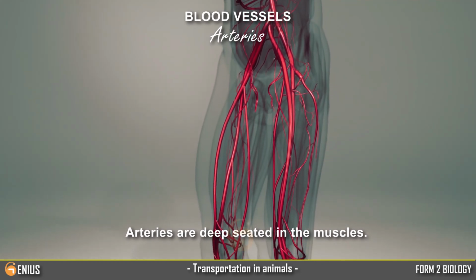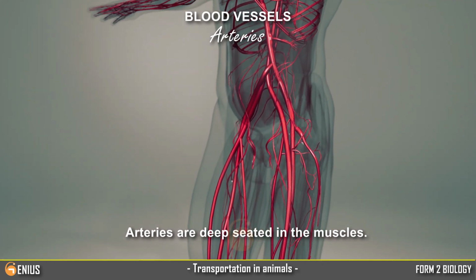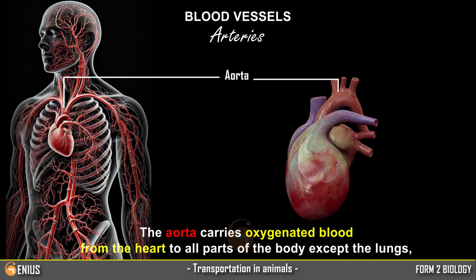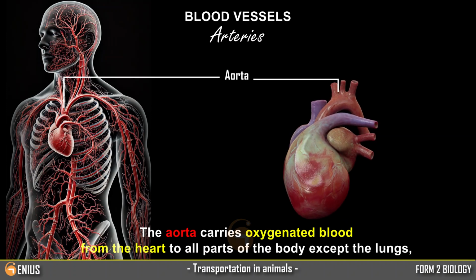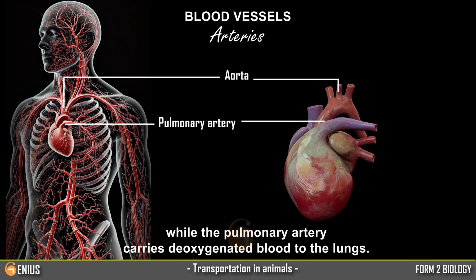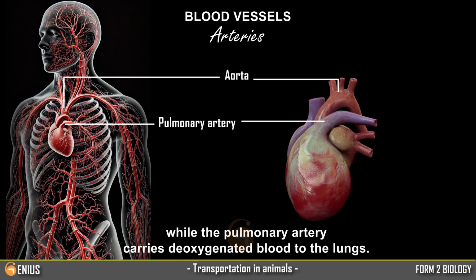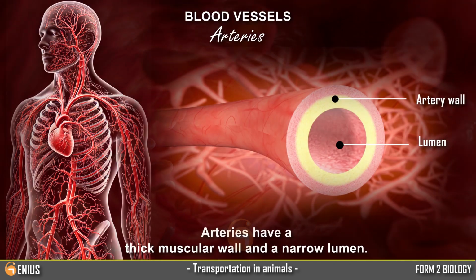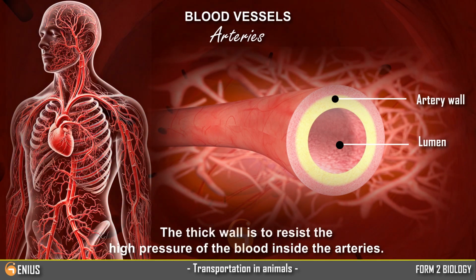Arteries are deep-seated in the muscles. The aorta carries oxygenated blood from the heart to all parts of the body except the lungs, while the pulmonary artery carries deoxygenated blood to the lungs. Arteries have a thick muscular wall and a narrow lumen. The thick wall is to resist the high pressure of the blood inside the arteries.